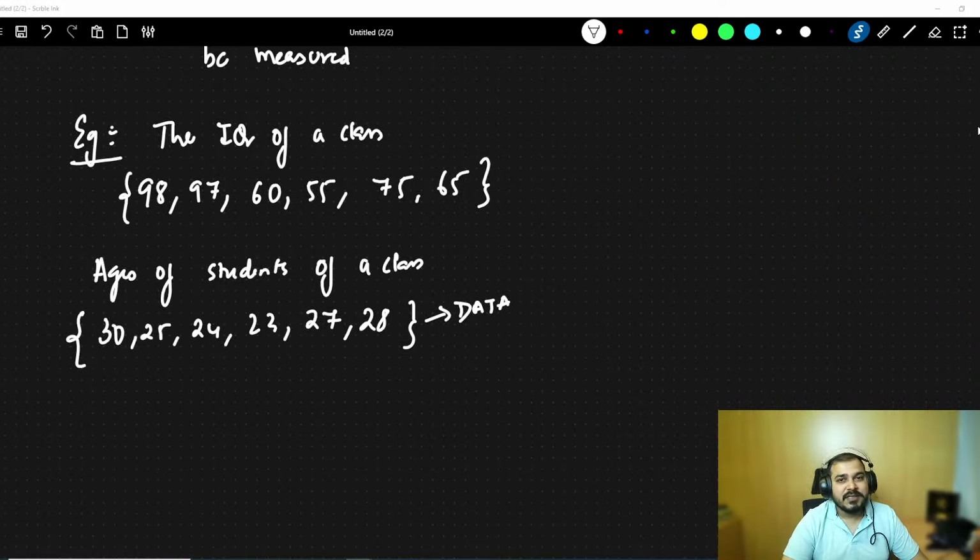So, this is the basic definition with respect to data. This is the basic example with respect to data, and you can consider anything that can probably be measured. Probably you can also try to find out the height of a set of people and all.